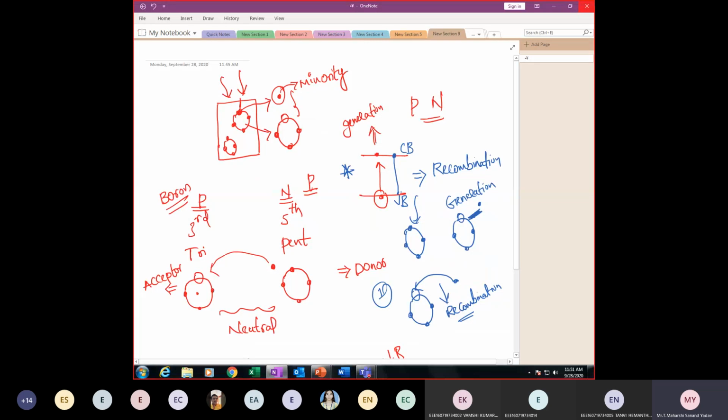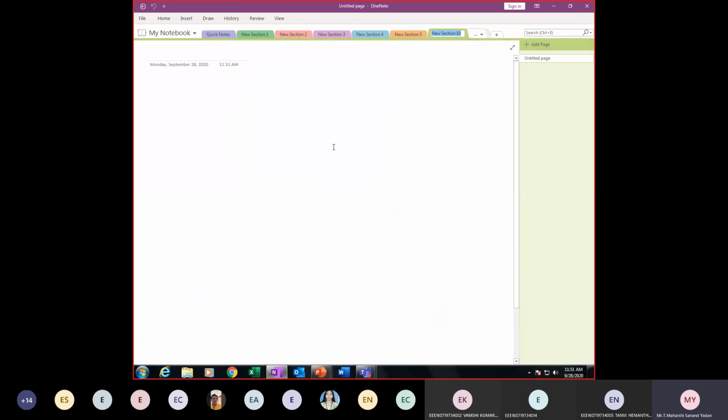So better let us revise all the diodes in parallel so that you'll be very perfect now. Only 4 diodes which you have seen. Chalo. PN diode working is forward bias and reverse bias. In forward bias, which current will we get? Majority or minority current? Majority. Current because of majority is diffusion. Because of minority, it is drift.